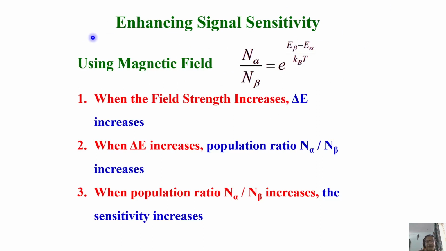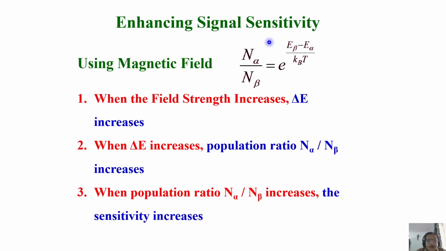What happens if I play with the magnetic field? When the field strength increases, delta A increases. But remember, when I have taken this ratio, delta E is larger, the population ratio n alpha by n beta increases, because this is in the numerator. When population ratio increases, the sensitivity increases, because we detect the difference in populations. That's all it is. See, simple.